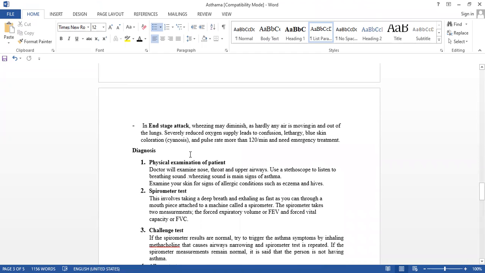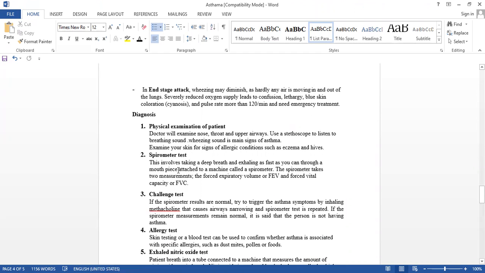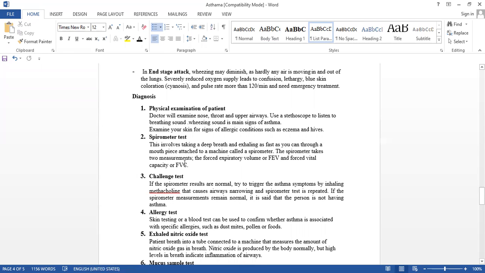Now see the diagnosis. How can we diagnose? The common diagnosis is the physical examination of the patient. What will the doctor see? They examine the nose, throat, and upper airway with the help of a stethoscope. They listen to the breathing sound, wheezing sound, whistling sound, rhonchi, isn't it? They examine your skin for signs of allergic conditions such as eczema and hives. So many things are there that the doctor will examine.